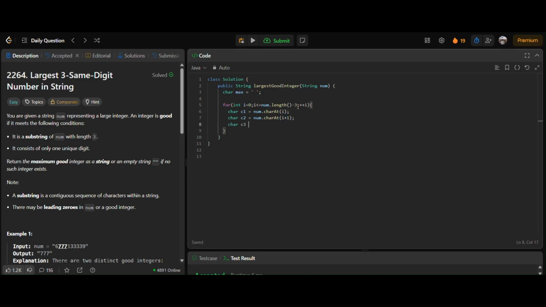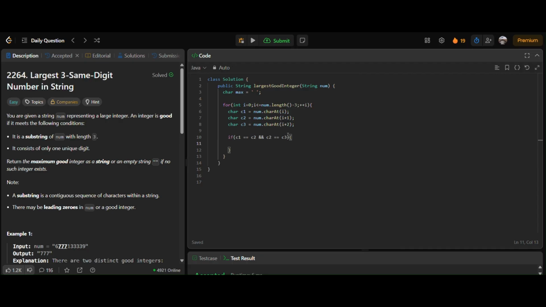Char c3 will store the third character in the window, which will be i + 2. So c1, c2, c3 are all the characters within the sliding window. Now we need to check if all are the same or not. If c1 is equal to c2 and c2 is equal to c3, it means that all the digits are the same.